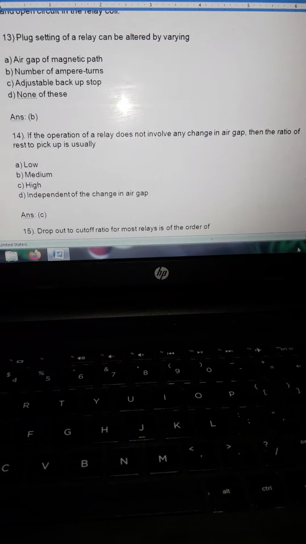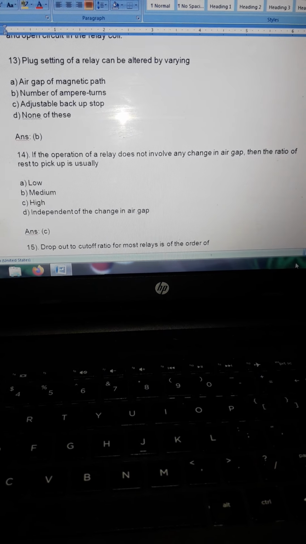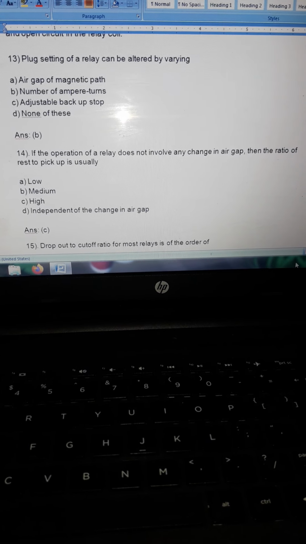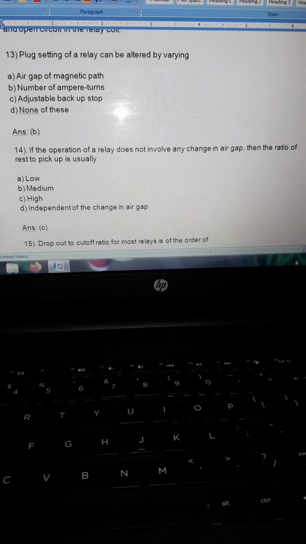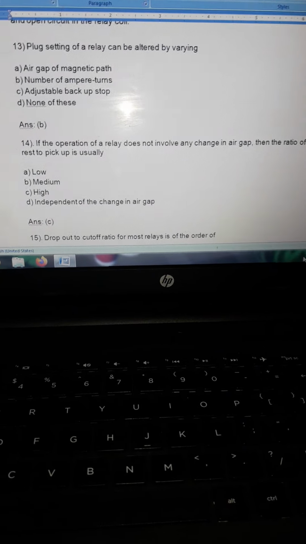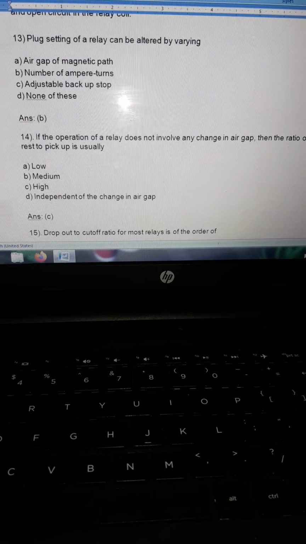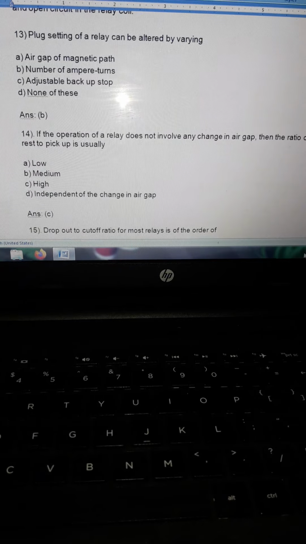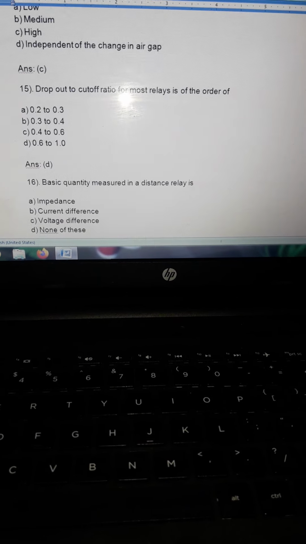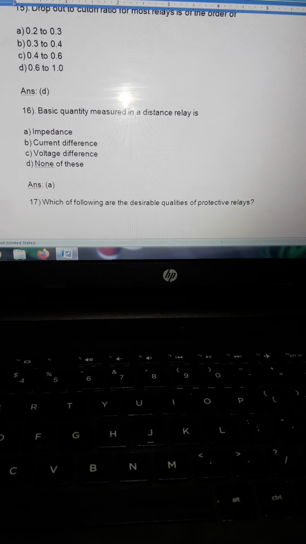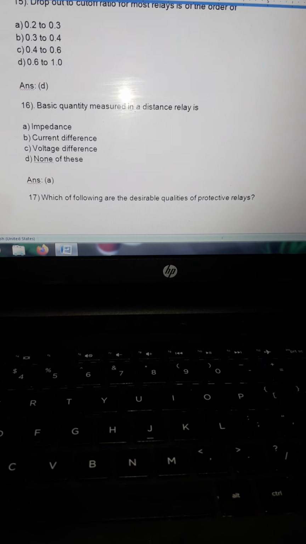Then we come to some multiple choice questions. Block setting of a relay can be altered by varying the number of armature turns. If the operation of a relay does not involve any change in air gap, then the ratio of reset to pickup is usually high. The next question, the dropout to cutoff ratio for most relays is of the order of 0.6 to 1. Then the basic quantity measured in a distance relay is impedance.